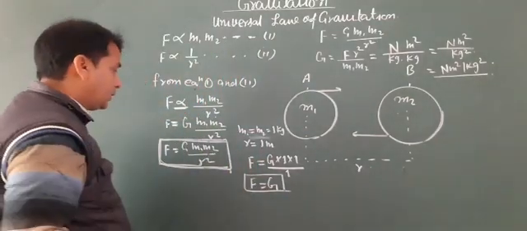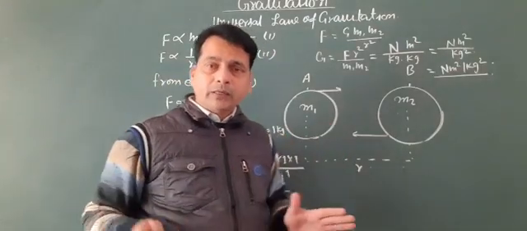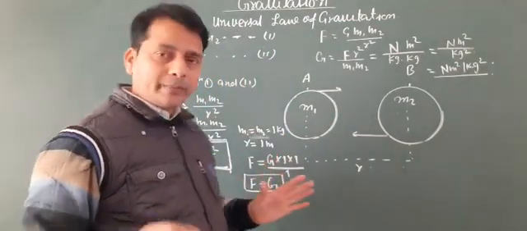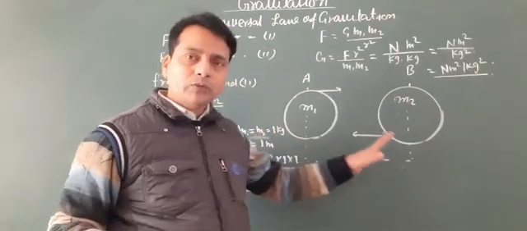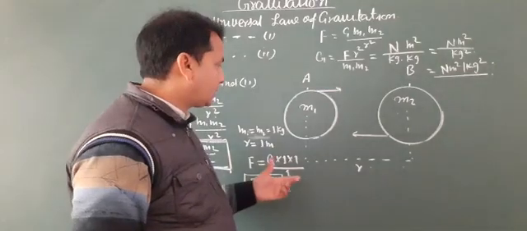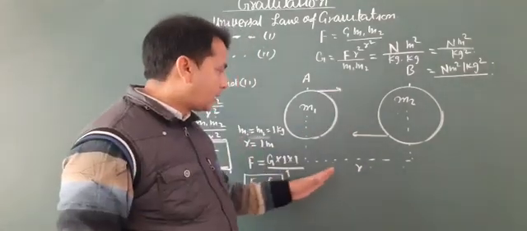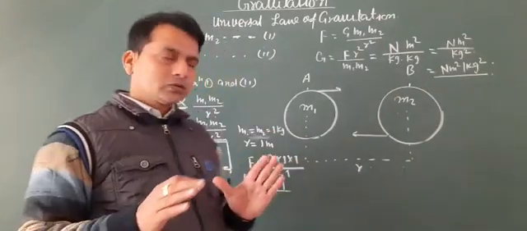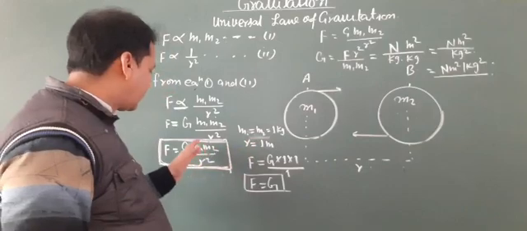Now suppose both objects have the same mass, say 1 kg each, and the distance between their centers is r equal to 1 meter. So put the values of m1, m2 and r in the above formula.